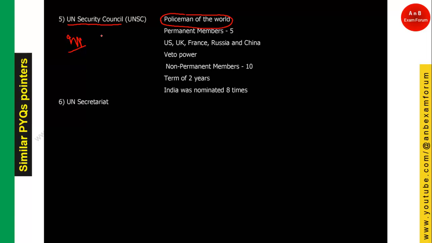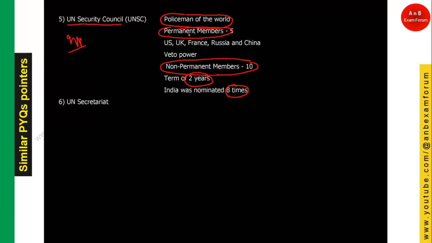So this organ deals with security and peace. Basically, and this is very important, there are 5 permanent members and 10 non-permanent members. Since they are non-permanent, their tenure is 2 years. Once again, there are 5 permanent members and 10 non-permanent members, and the term of non-permanent members is 2 years. India has been nominated 8 times as a non-permanent member, and the maximum number of times, I think, Japan has been nominated.